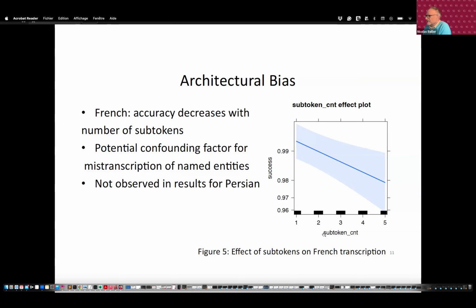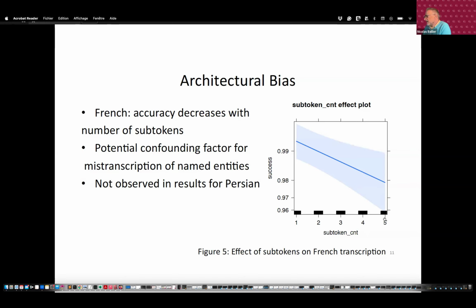But for French, especially for female nouns, you do have more subtokens, and the more subtokens you have, the less precise your transcription is. We do observe a potential confounding factor.